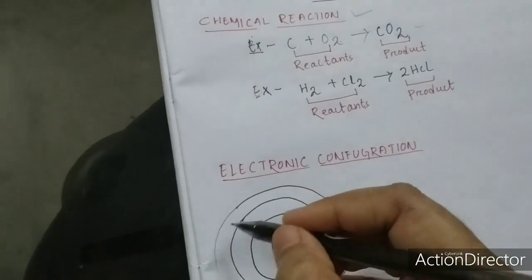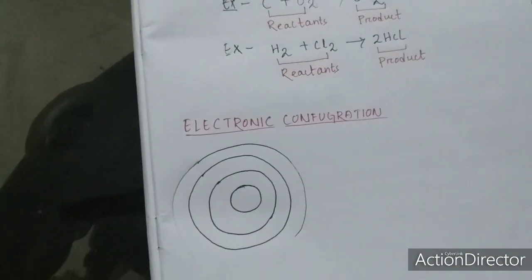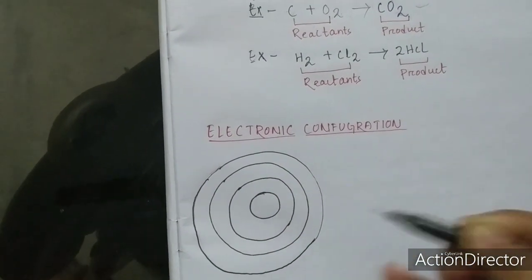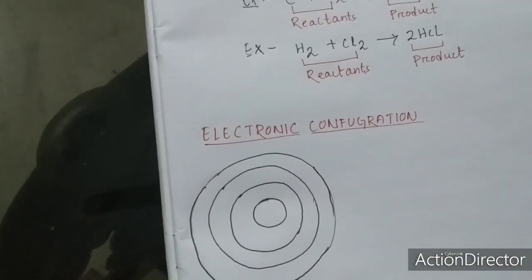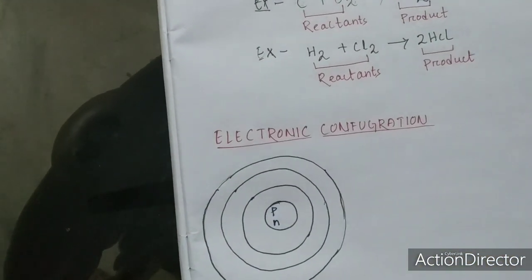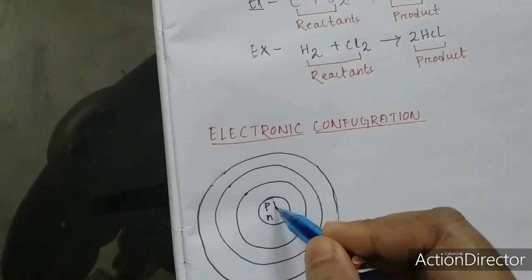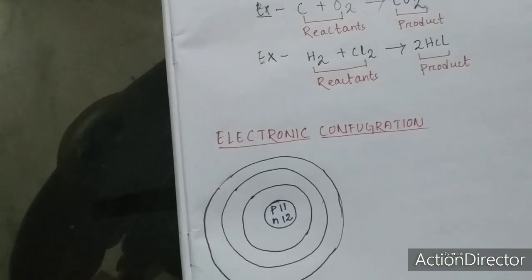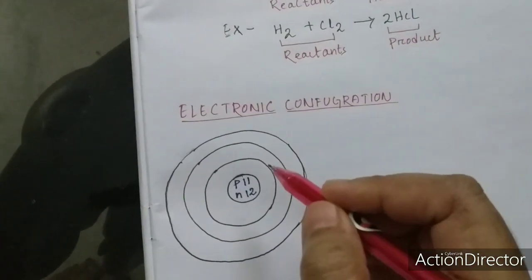So these are the orbits, or we can say shells. Here the protons and neutrons are inside the nucleus. If you remember, here I am writing the proton number 11 and the neutron number 12. I am not telling the name. Just imagine which one I am doing.